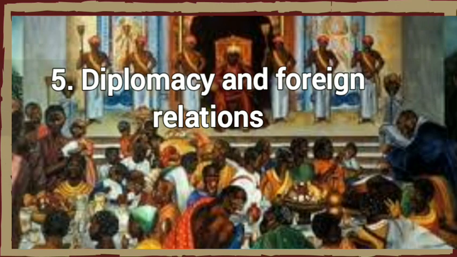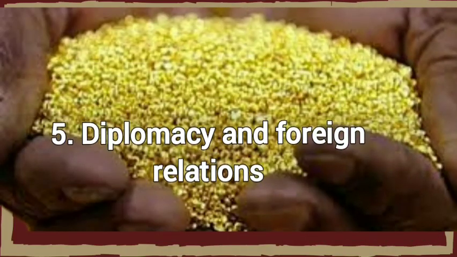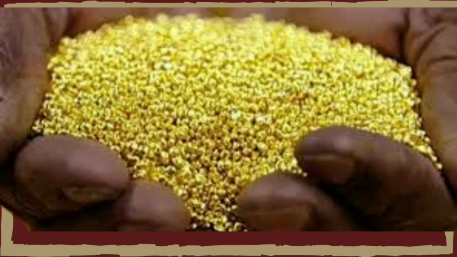Number 5, diplomacy and foreign relations. The king represented the empire in diplomatic matters and maintained relations with neighboring states and foreign powers. The king negotiated treaties, alliances, and trade agreements to protect the interests of Songhai Empire.